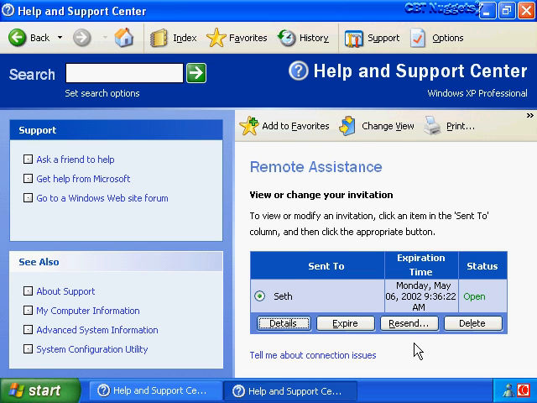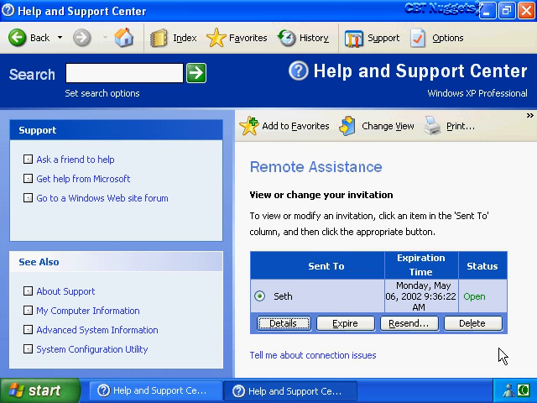Or if you had an email glitch, you can resend the invitation, also called a ticket. And if the invitation has expired and we just want to get rid of all the invitations that are listed here, we can select the invitation and delete it.